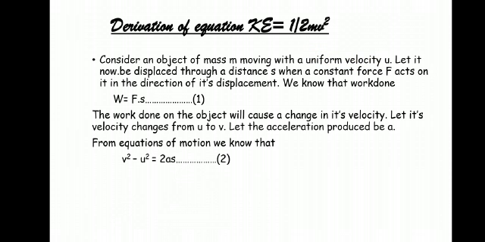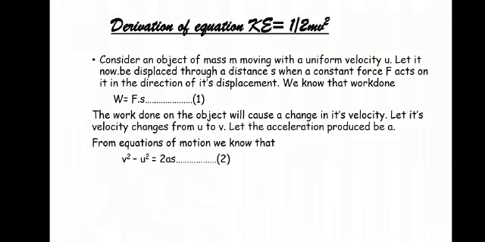All the 4 chapters we are studying are interrelated. So if you do not know the equations or definitions in the other chapter, it will be very difficult for you. So hope you remember this equation. We have 3 equations of motion. In that, one equation is v square minus u square equal to 2as.